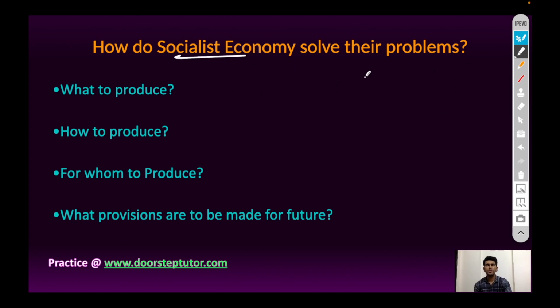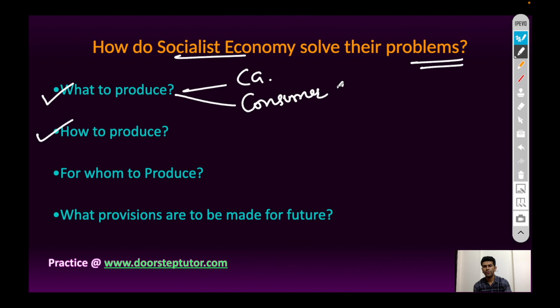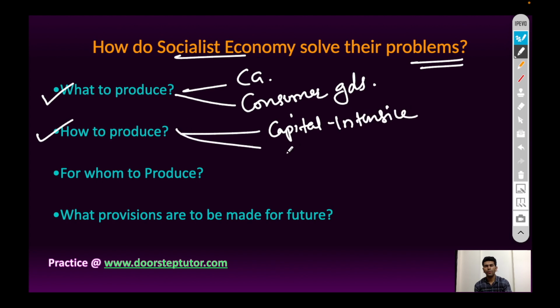How does socialist economy solve its central economic problems like what to produce, how to produce, whether to produce capital goods or to produce consumer goods, how to produce by using capital intensive technique or by using labor intensive technique? All are set by central planning authority in the interest of economy.